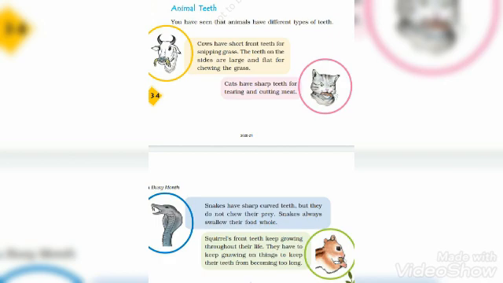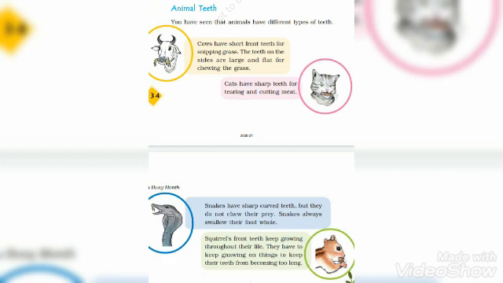You have seen the animals have different types of teeth. Similarly, like birds' beaks. Birds' beaks are also different because their eating habits are different. The food that they eat is different. Similarly, animals also have different types of teeth according to their eating habits. Like cows have short front teeth for snipping grass. The teeth on the sides are large and flat for chewing the grass. As a cow is a grass-eating animal, it is vegetarian. That's why its teeth are like this.